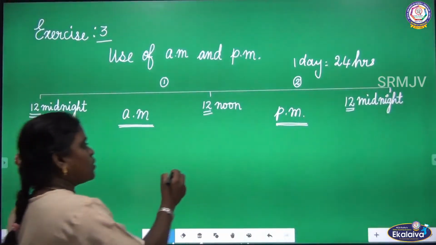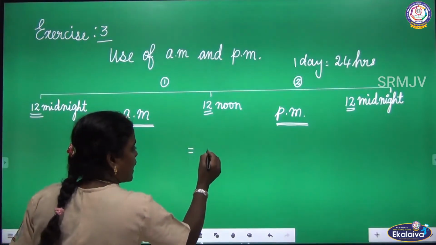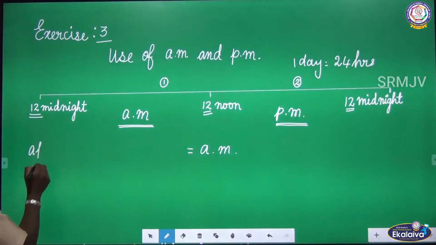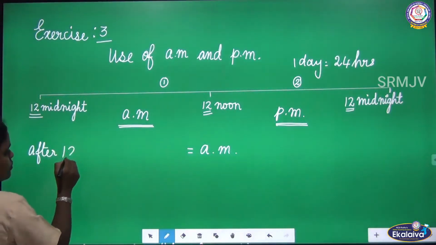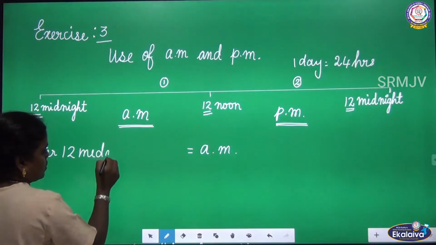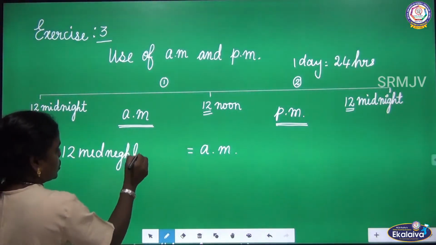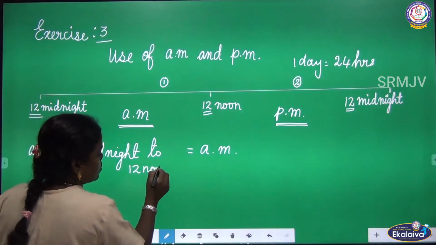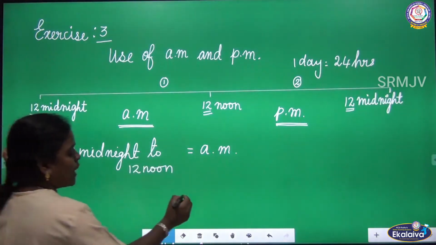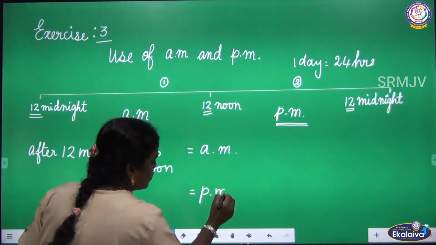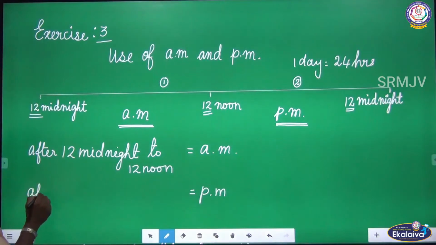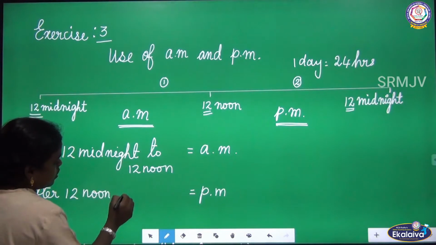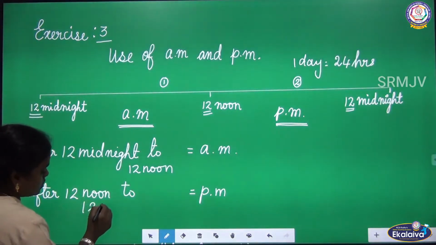Listen, again I will tell you where we should use AM. After 12 midnight to 12 noon, we have to use AM, and PM we have to use after 12 noon to 12 midnight.